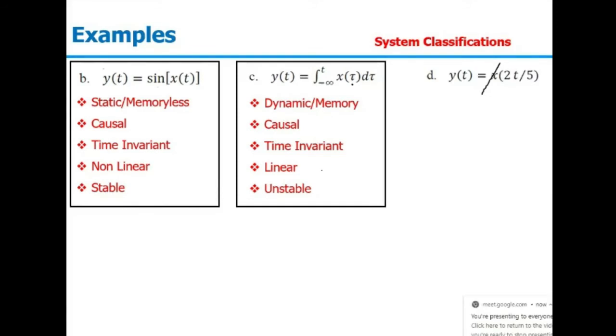Next one, y(t) equal to x(2t) plus 5. Is it dynamic or static? y(-1) is depending on x(-0.4)? No: y(-1) depends on x(-2), and for positive values it depends on future values. So it is depending on past, present, and future. If for any given time it is depending on a future value, that will be non-causal. If it is depending on only present and past values, that signal will be a causal signal. So this is dynamic and non-causal.